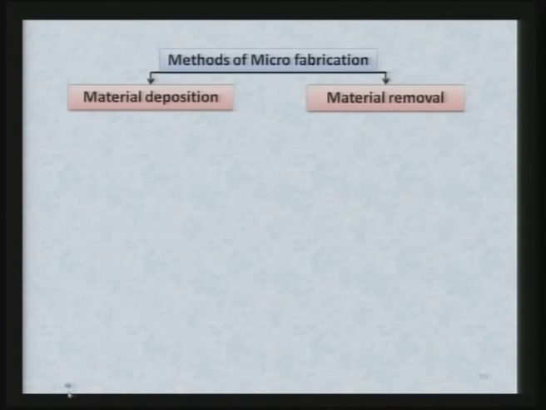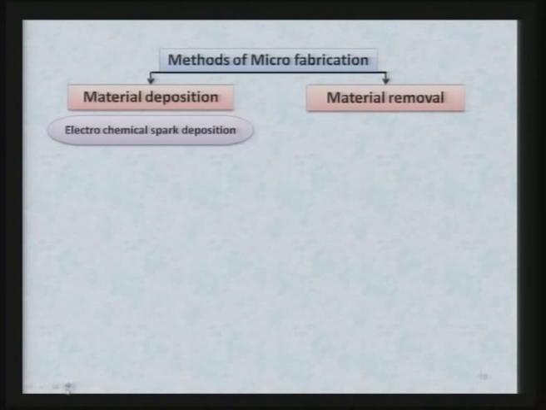Now, the question arises, what are the methods of micro fabrication? You have two categories of micro fabrication. One is by material deposition, another is by removal of material. Either of the two can be used depending upon your device requirement or product requirement. There are various processes used for micro fabrication using material deposition.